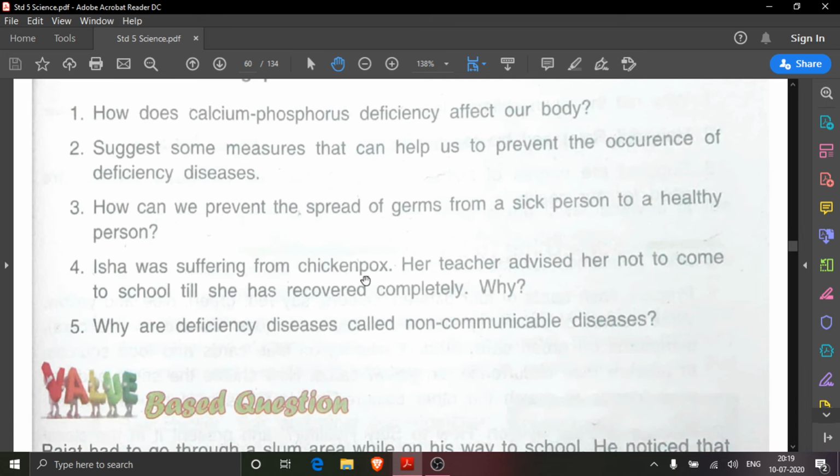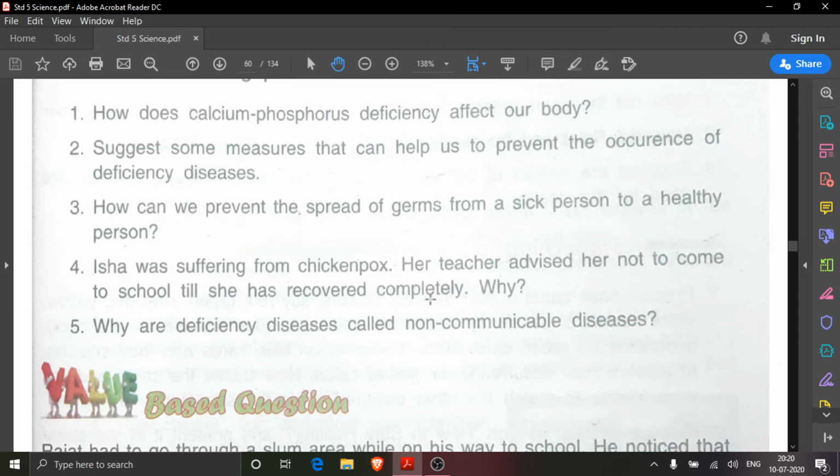Isha was suffering from chickenpox. Isha is the name of a girl. That girl was suffering from chickenpox. Chickenpox is a communicable disease. Communicable disease means what? This disease can be spread from one person to another. And as Isha is suffering from chickenpox, so what happened? Her teacher advised her not to come to school till she has recovered completely.